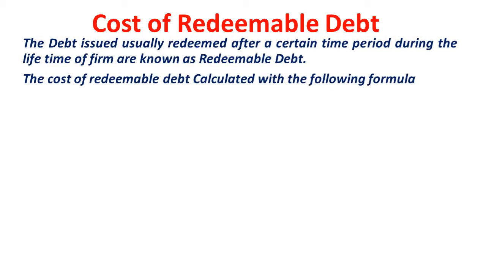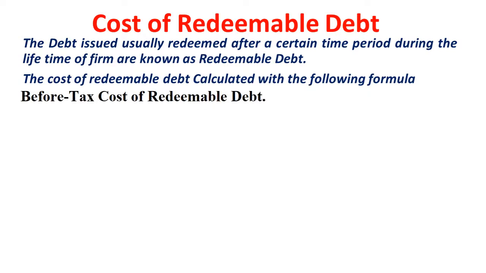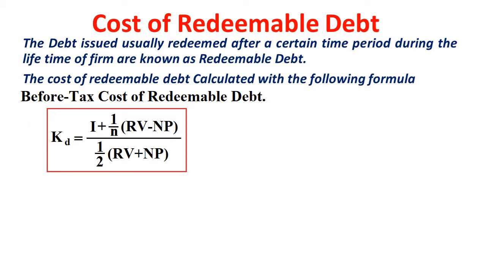So the formula for redeemable debt calculation, before tax, is KD equals I, interest, plus 1 by N, where N stands for number of years, into RV, the redeemable value, how much value we are giving back, at a premium or discount, minus NP, the net proceeds, how much we received, divided by half of the RV plus NP, net proceeds.